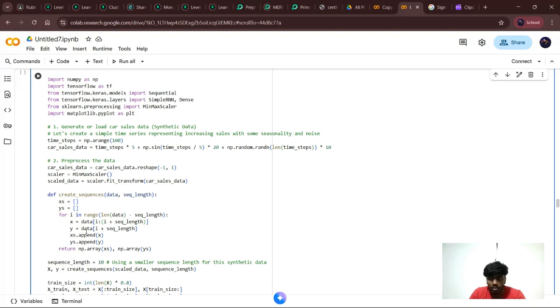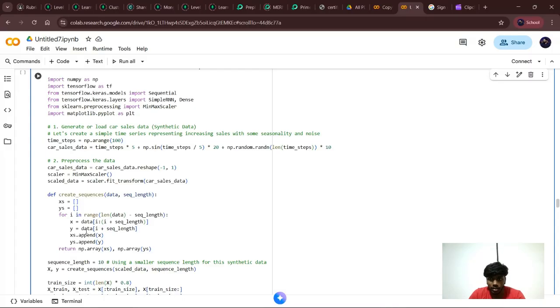Using the helper function, create_sequences creates X, which is a sliding window of input sequence, and y, the target value immediately after each window. And the same for the sales data, which includes the time series data, which gives me 80% for training and 20% for testing. This is reshaped for RNN compatibility, and then I'm building a model using SimpleRNN with 50 memory units using ReLU function, and again one Dense layer.